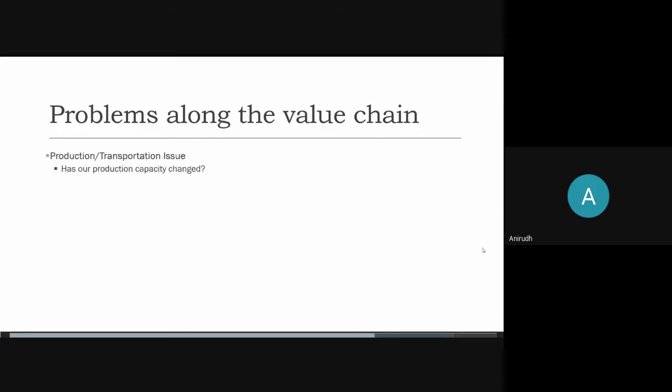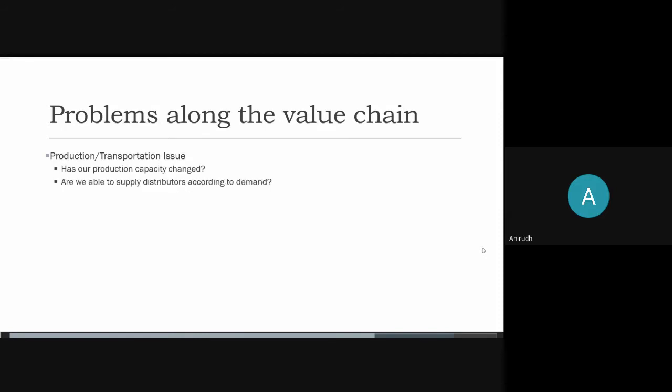Okay, so for production or transportation issue, the first thing you would ask would be, has our production capacity changed? It might be the case that we are producing less than we were producing earlier. That way also, our market share would reduce, right? We would not be able to supply according to the demand. So this would be our first question.